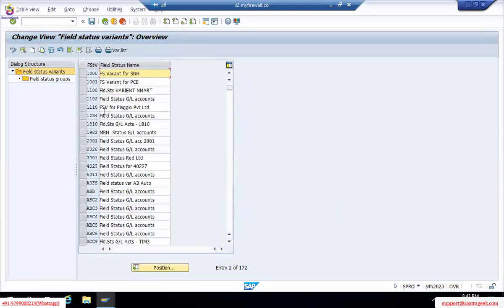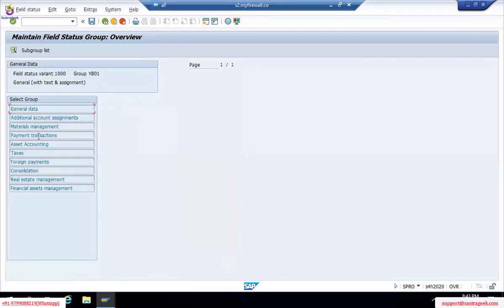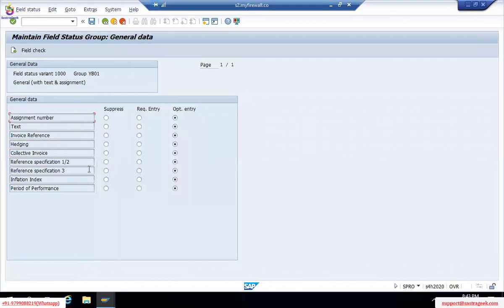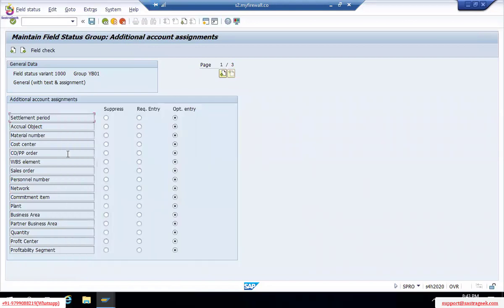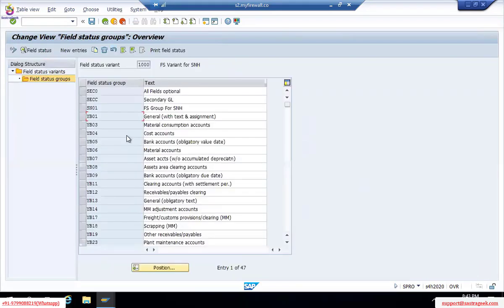But what if in 1,000 they are into controlling and they made this cost center a mandatory field? We are not into controlling. We don't know how to do the cost center right now. If they made it mandatory, here we will go for a toss. So that's the reason we copy from 1,000 to our company code. We'll check all the fields, whatever is required, do the settings, and assign it to our company code, the one which we created.